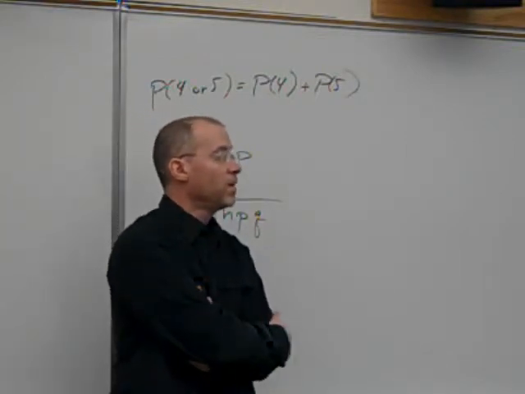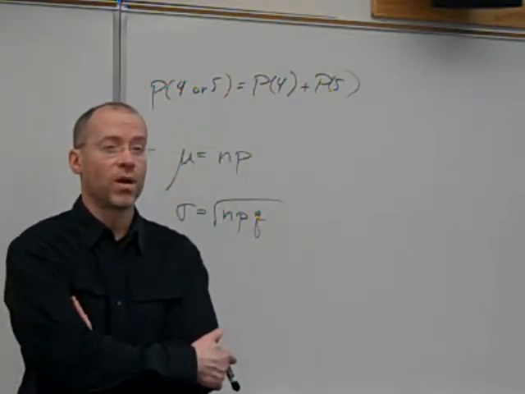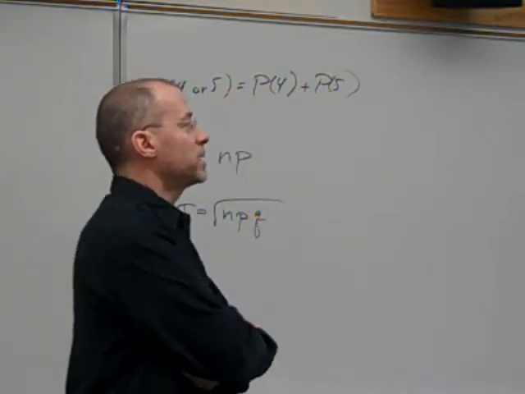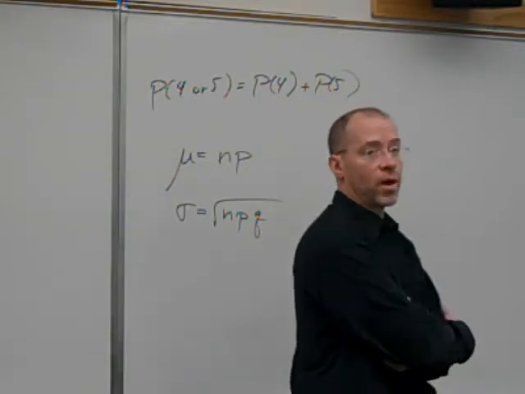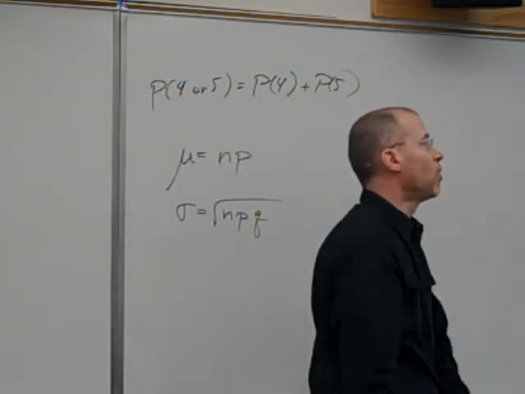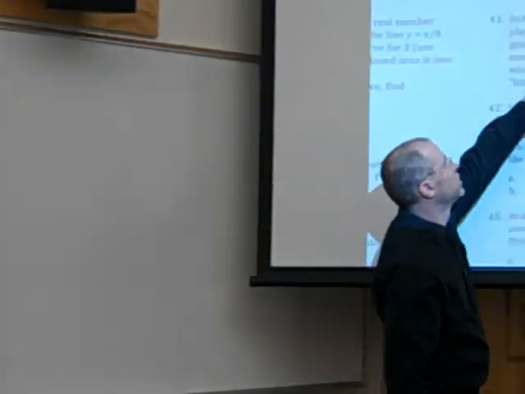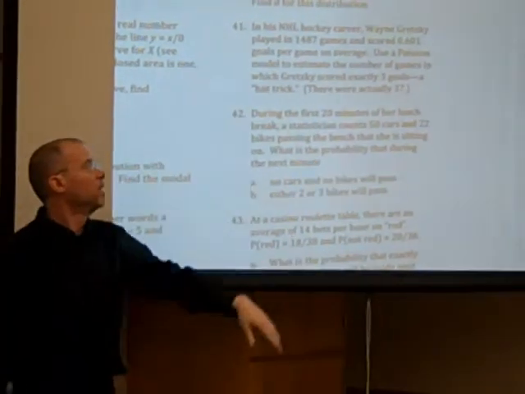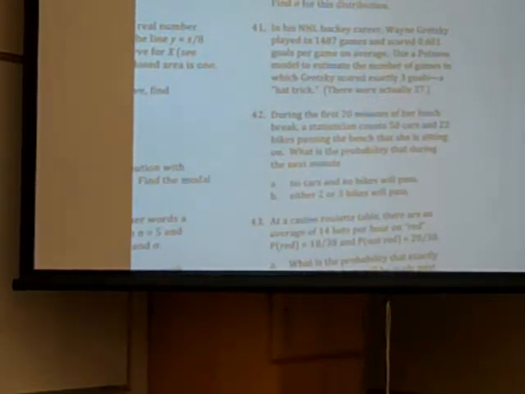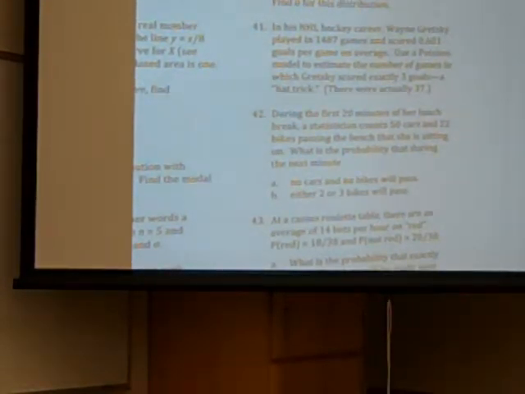Now, the calculator is going to give you the probability of scoring 3 goals, right? And this is asking you for the number of games in his career. So you'll have a little more work after you do the calculator procedure. You'll have to use that result plus the total number of games he played in order to estimate that, and you can compare to the actual result.